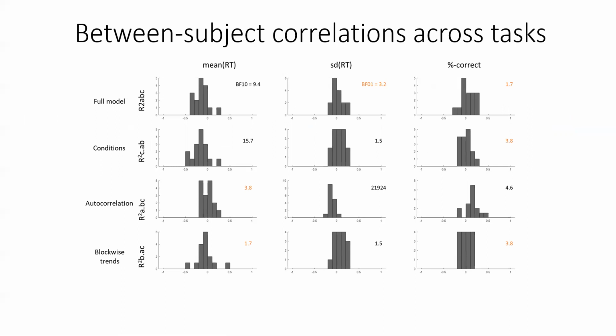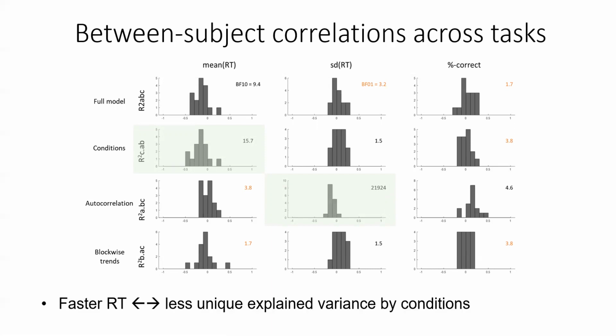What I think is most remarkable so far is that there is strong evidence for these 2 distributions being lower than 0. The interpretation here is a bit tricky because this is actually the mean of the inverse reaction time. This means that overall, participants with faster reaction times had less unique explained variance by the conditional components compared to participants with slower reaction times. And secondly, participants with less variable reaction times had on average more unique explained variance by the autocorrelations compared to people with more variable reaction times.